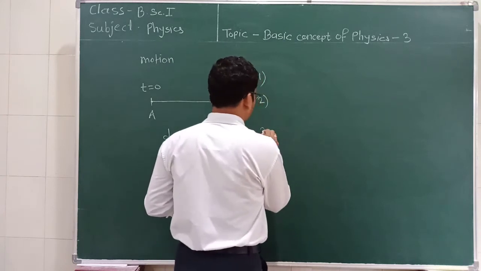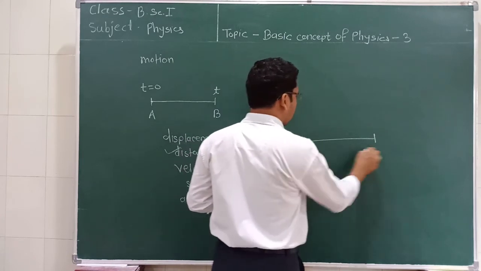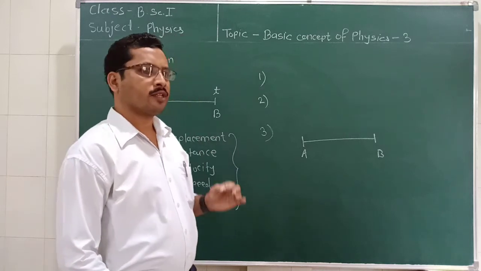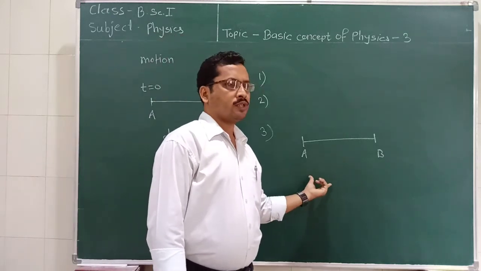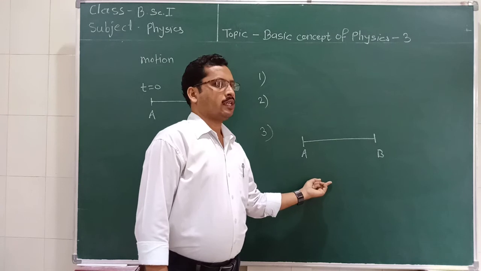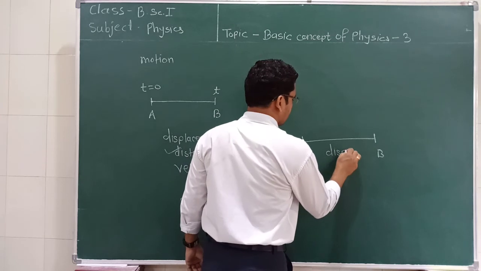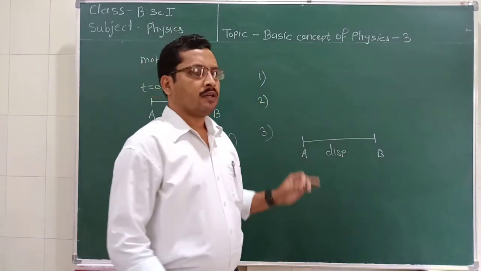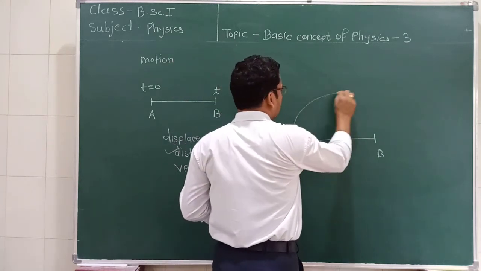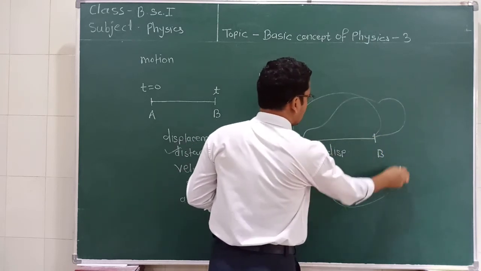How? Look here. For example, this is point A and point B. The shortest way between these two positions is a straight line. So the shortest path is called the displacement. Now, to reach from point A to point B, we can go like this. We can also go like this.